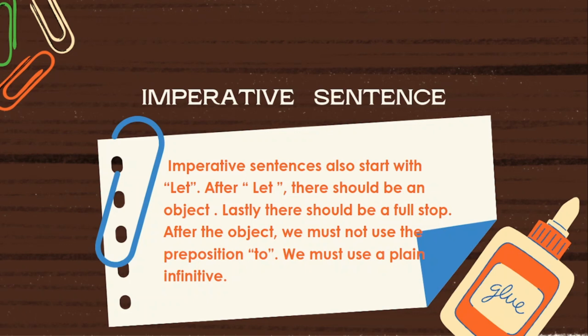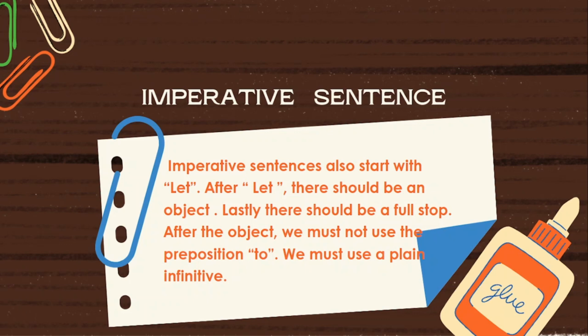Let means allow. After the verb let, immediately an object or object form is to be written. After the object, main verb one is to be written. Don't write the preposition to after the object. It is wrong.